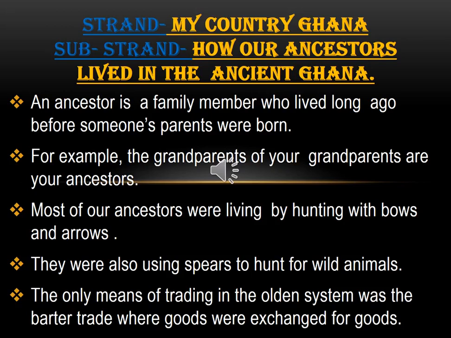Normally, you have to bring your goods, and then it has to be valued, and then another good is brought in exchange. So in short, when you talk about the barter system or the barter trade, that is exchanging goods for goods.